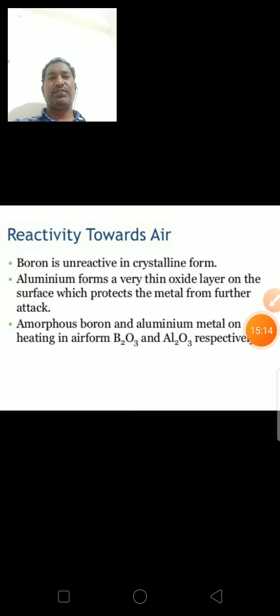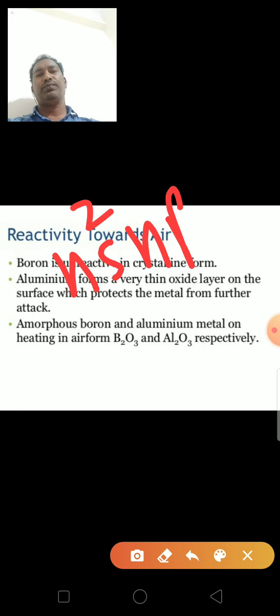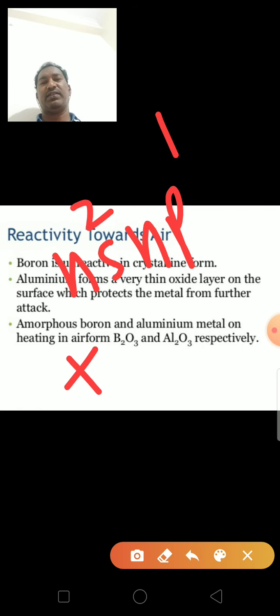So next, oxidation state. These group elements exhibit +3 as the common oxidation state due to the outer electronic configuration. The general outer electronic configuration of these elements is ns2 np1. By removing 1 electron, it shows the +1 oxidation state.